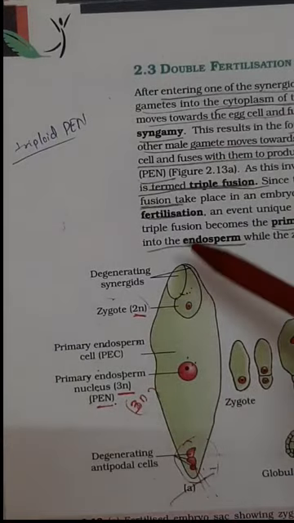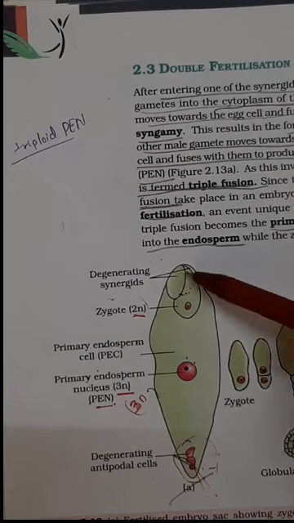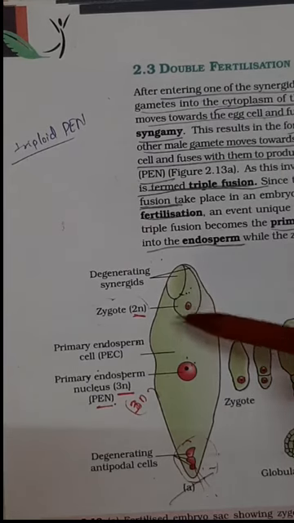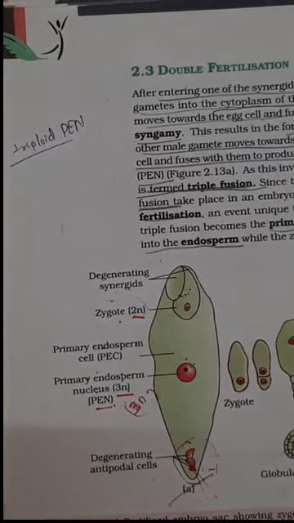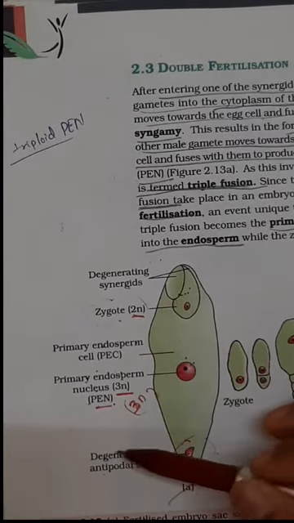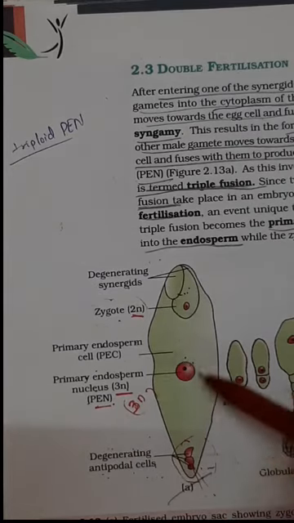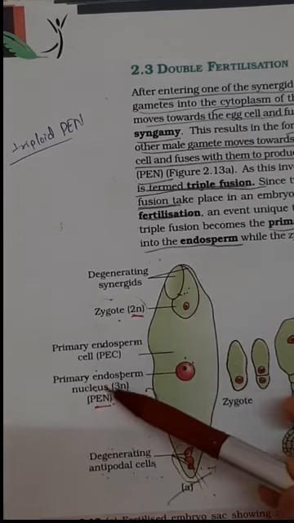Here also you can see the degenerated synergid cells. At the micropylar end you can see the zygote formation. At the chalazal end you can see the degenerating antipodal cells. At the center you can see the primary endosperm nucleus.